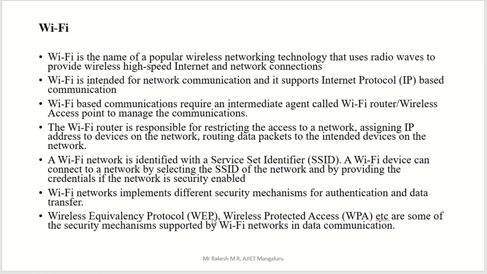WEP, wireless equivalence protocol, is the full form of that. Another term you've seen, I think, is WPA, that is Wireless Protected Access. These are the security mechanisms supported by Wi-Fi for communication purposes. So I think you've seen WEP and WPA on your mobiles or laptops.